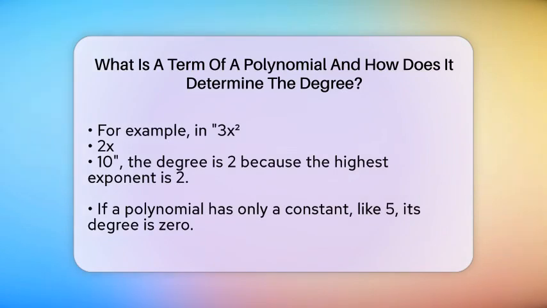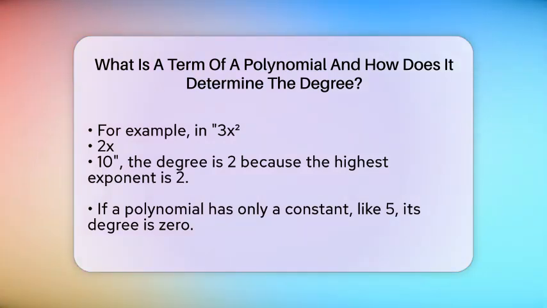For example, in the polynomial 3x squared minus 2x minus 10, the highest exponent is 2, so the degree of this polynomial is 2. If the polynomial only has a constant, like 5, then the highest exponent is 0, and the degree is 0. If the polynomial has a term with an exponent of 1, like 4x plus 7, then the degree is 1.